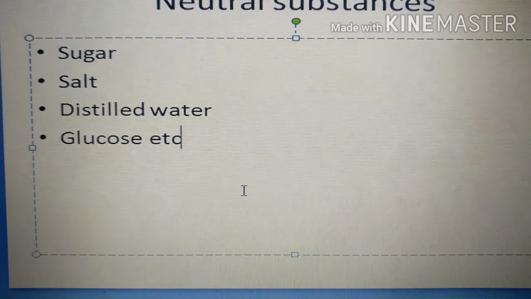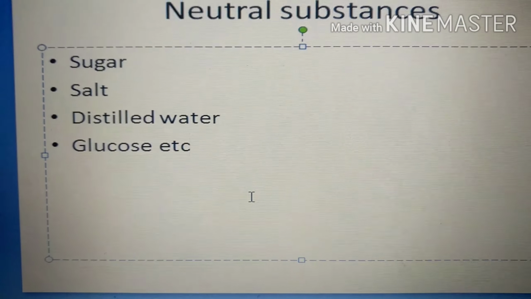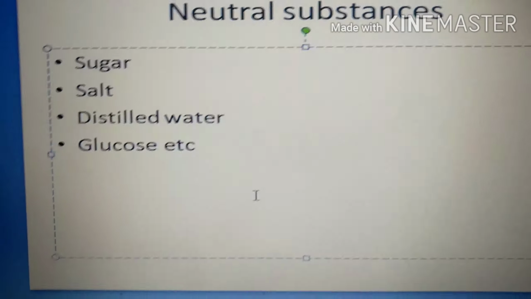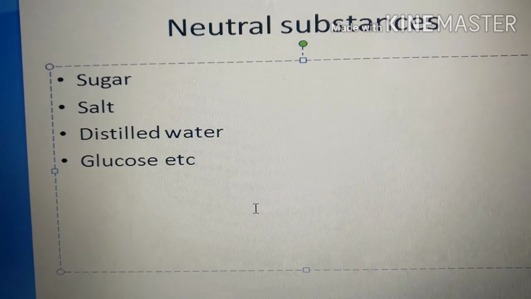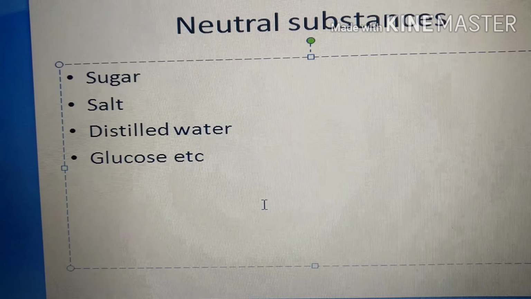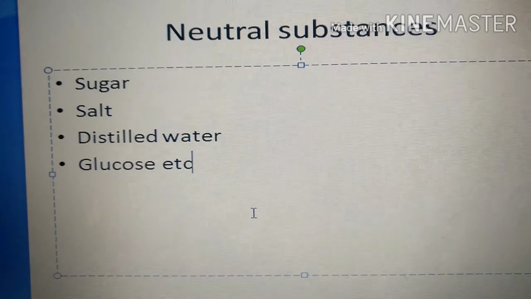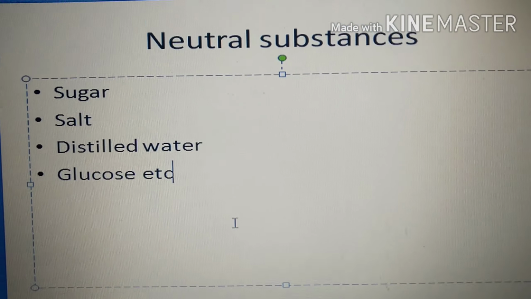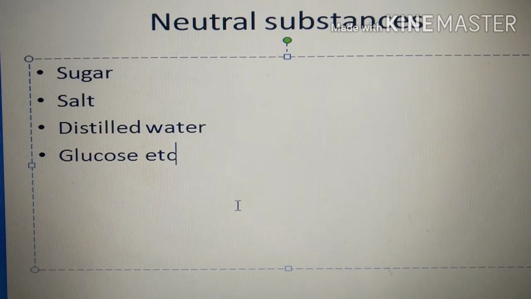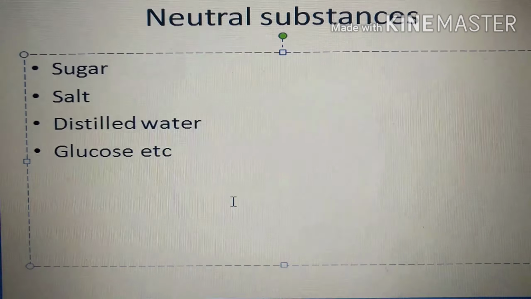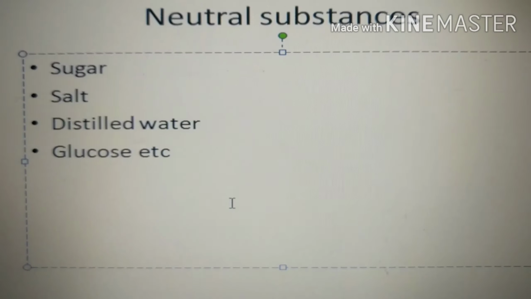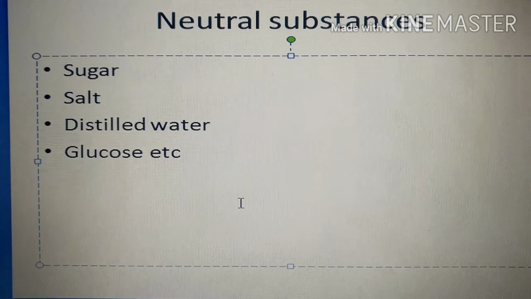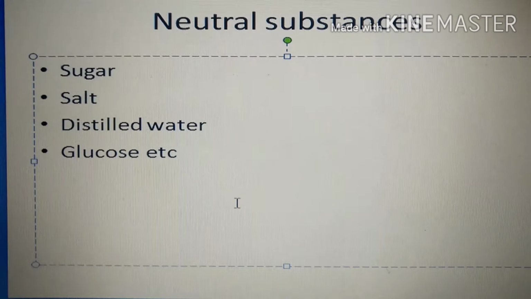Children, in the last class we learned that food items can be identified as acids or bases based on their taste. But is it possible to taste all food items? No, because some of the food items may be poisonous or harmful to us. Then how can we identify those substances which are very harmful or poisonous, whether they are acidic or not? How can we identify it without tasting them?